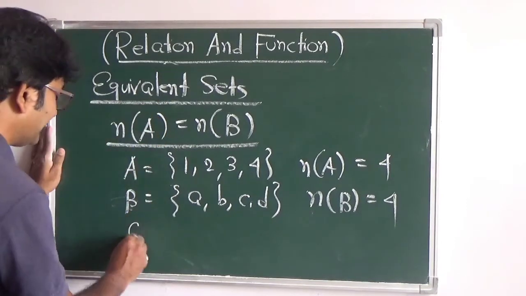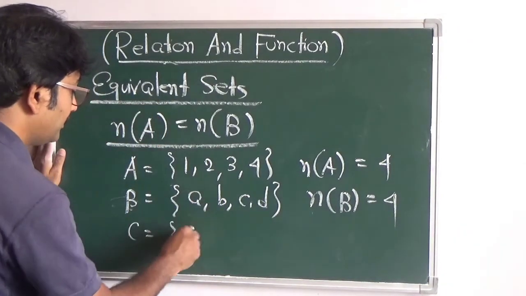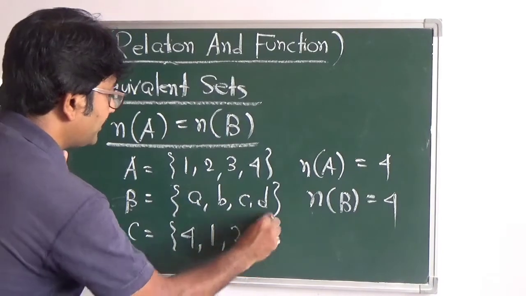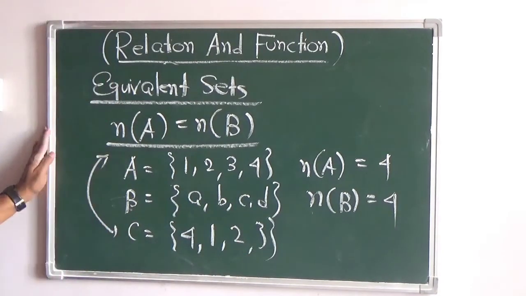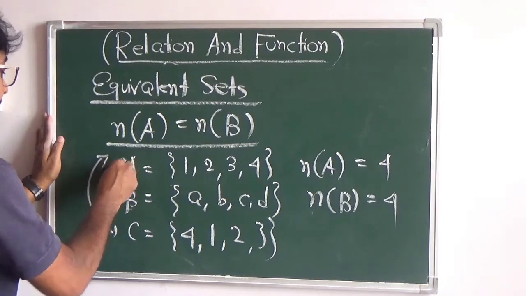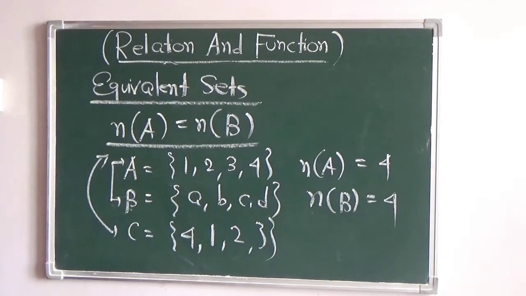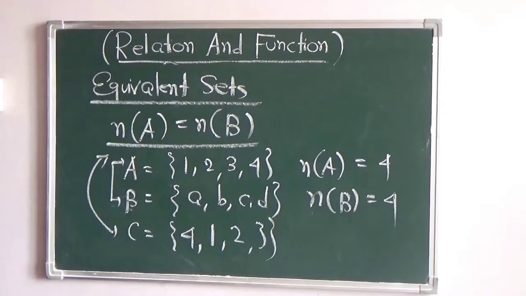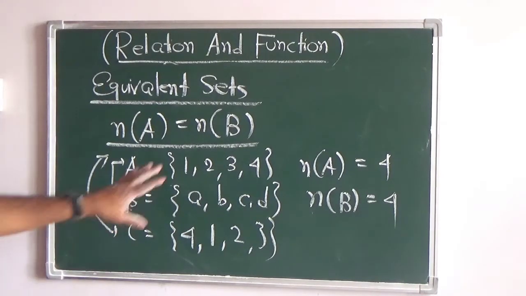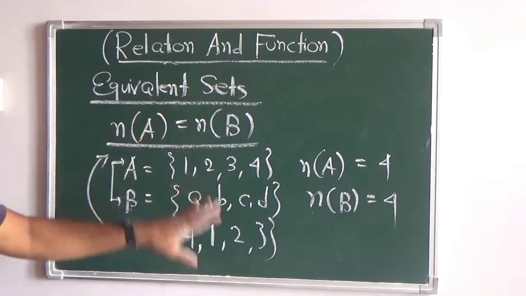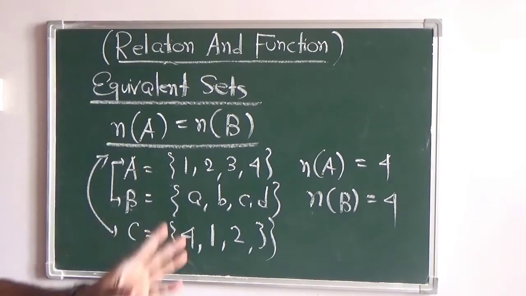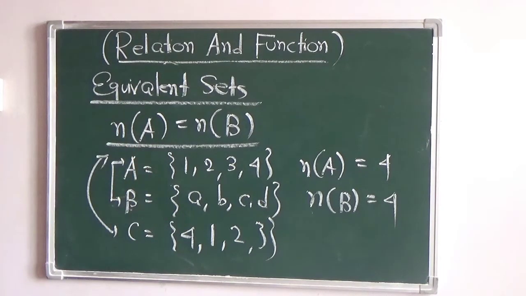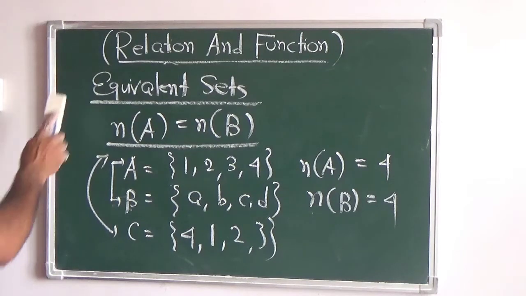If I write another one, C as 4, 1, 2 and 3, then A and C are equivalent as well as equal. But if you talk about A and B, they are only equivalent. They have the same number of elements present in them, but A and C have the same cardinal number, and at the same time the elements are also the same. So they are equal as well as equivalent. So equal sets are always equivalent sets.